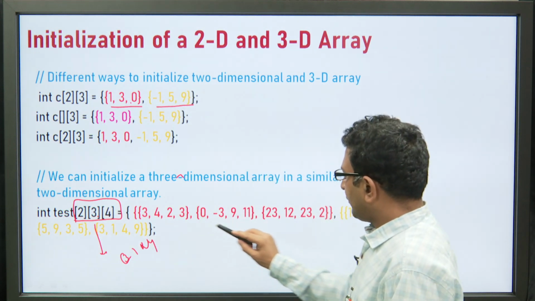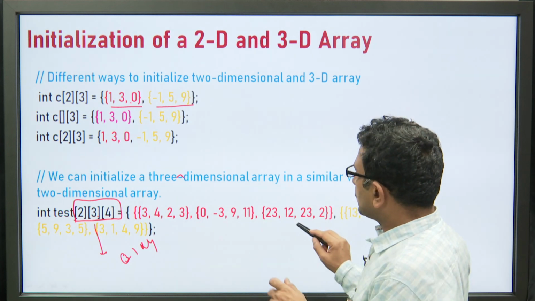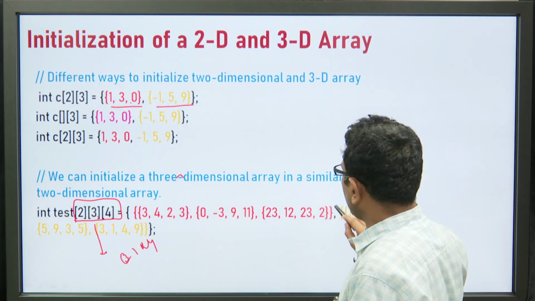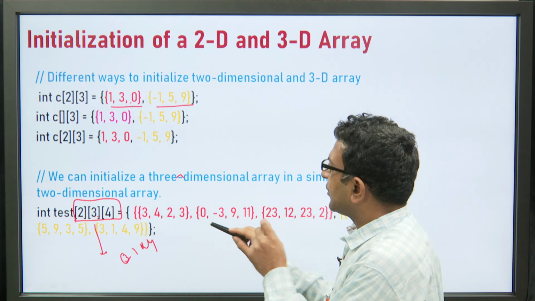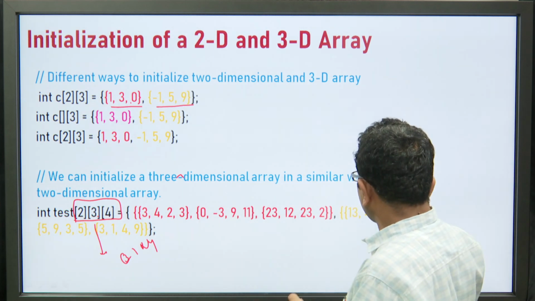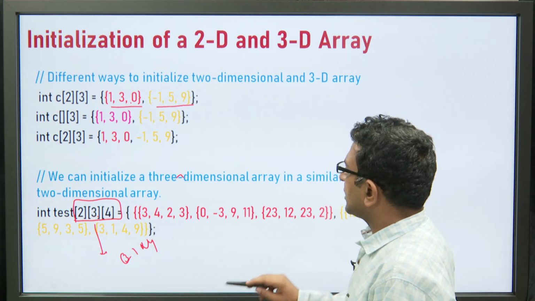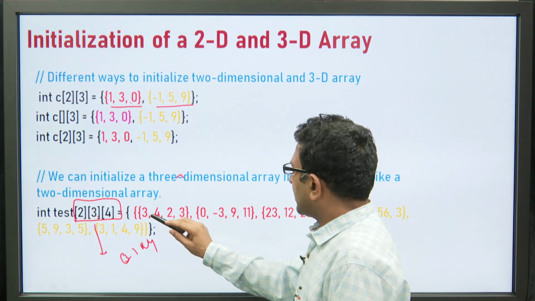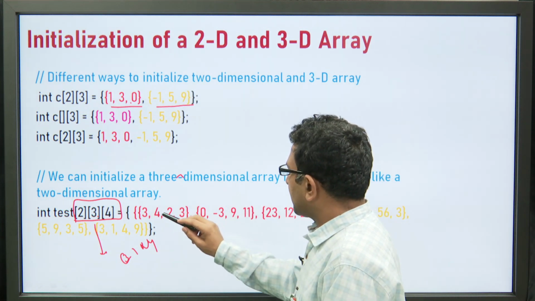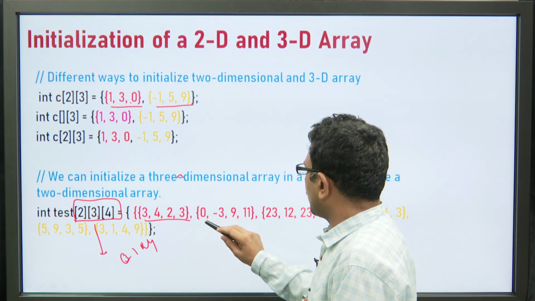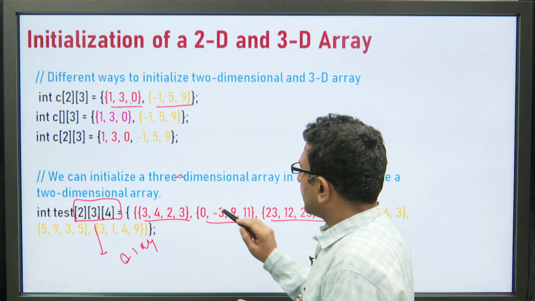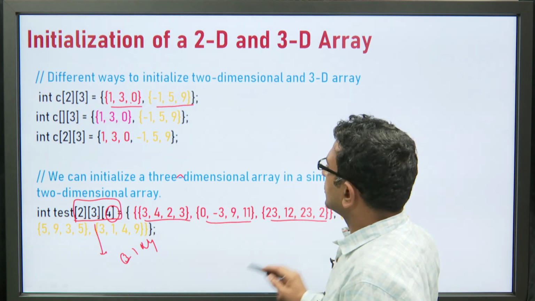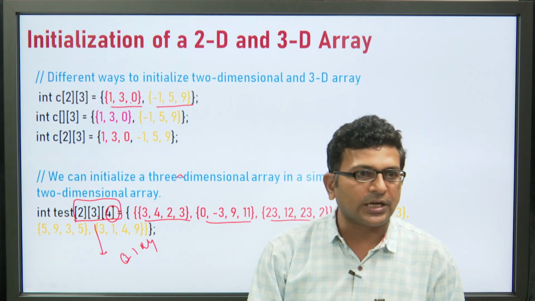Just see here, in this set initialization we have 2 different color sets. The first color is red. So, the first subset, whose color is red, corresponds to the first 2 dimensional array whose size is 3 cross 4. Similarly, the second color set elements correspond to the second 2 dimensional array whose dimension is 3 cross 4. The first color red is a 2 dimensional array of 3 cross 4. So, it will have 3 rows, first row, second row and third row, and each row will have 4 elements, since there are 4 columns: 1, 2, 3 and 4. Similarly, the second part. So, this is how we can initialize the 3 dimensional array over here.